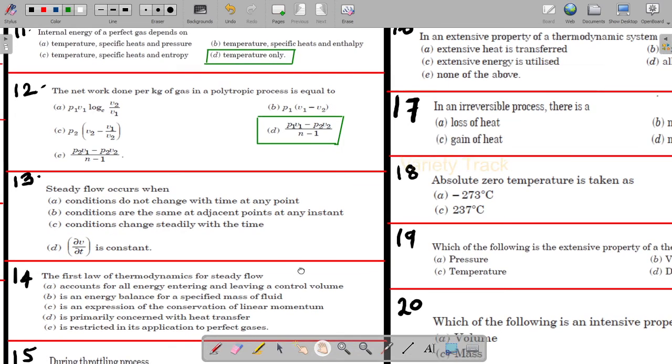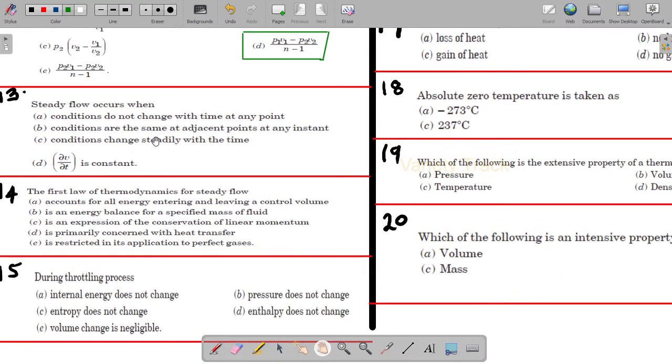So next, steady flow occurs when conditions do not change with time at any point. Conditions are the same at adjacent points at any instant. Conditions change steadily with time, or dou v by dou t is constant. Here we have discussed in steady flow energy equation that conditions do not change with respect to time.